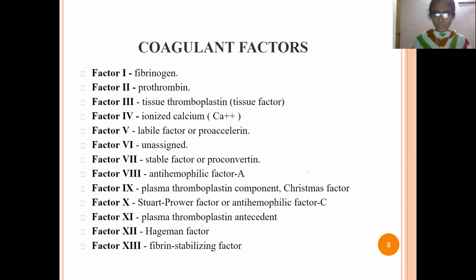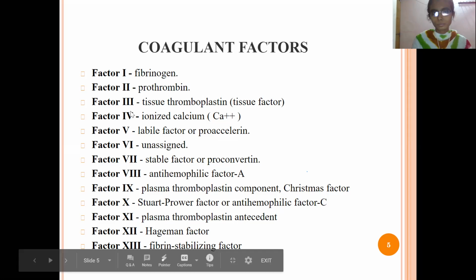The 12th factor is Hageman factor, and the last, factor 13, is fibrin stabilizing factor. So these are the 13 factors responsible for converting the fluid blood into a clot.